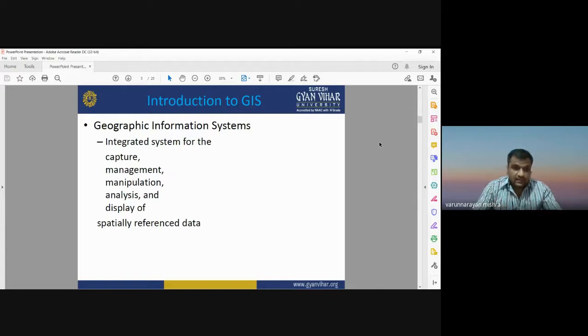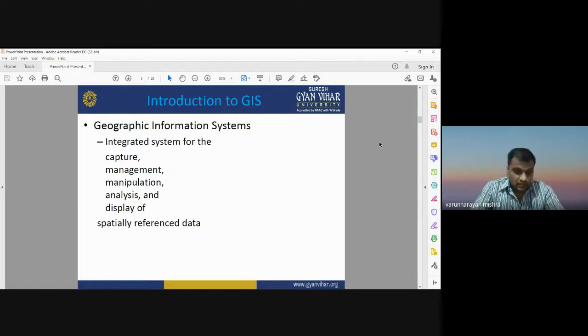If your database is able to represent real world objects with some reference system, then it is known as a spatially referenced dataset. So GIS helps to capture, manage, manipulate, analyze, and display such spatially referenced datasets.